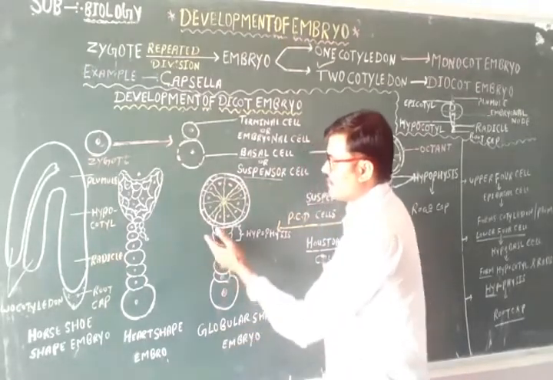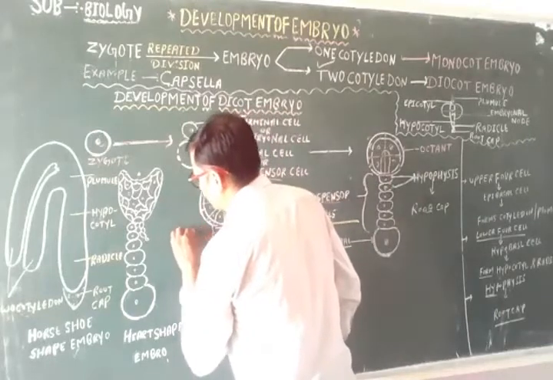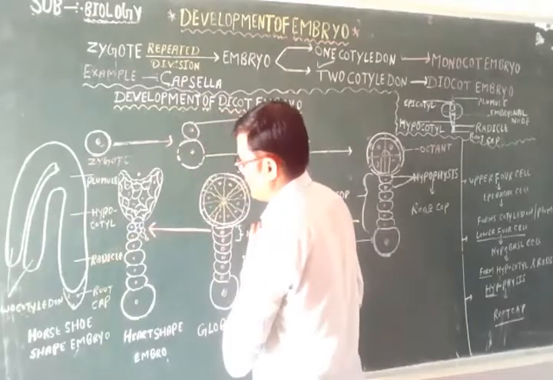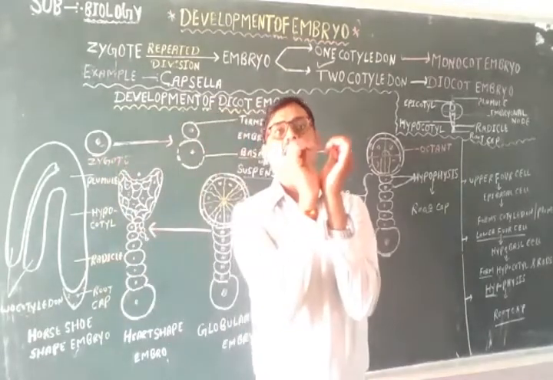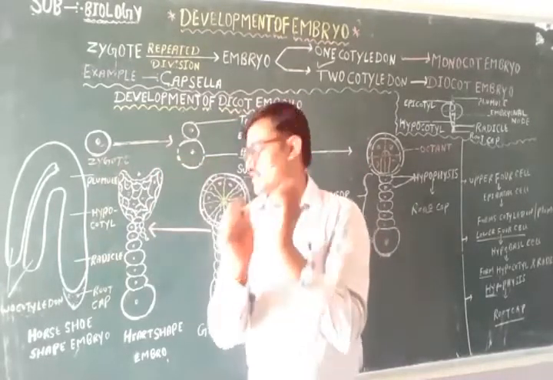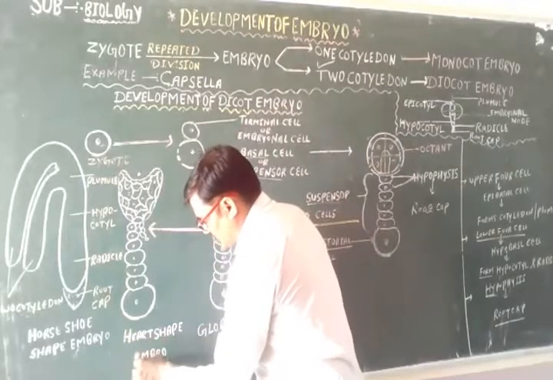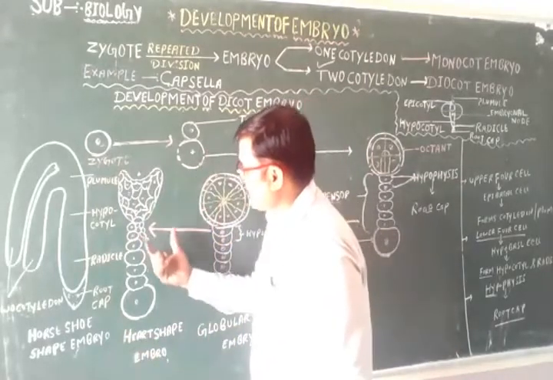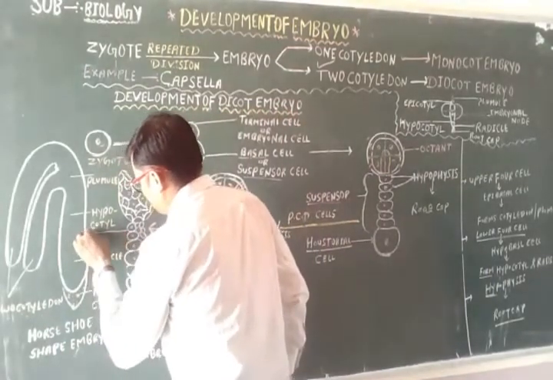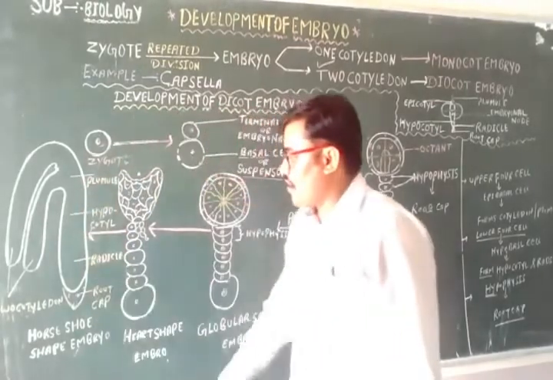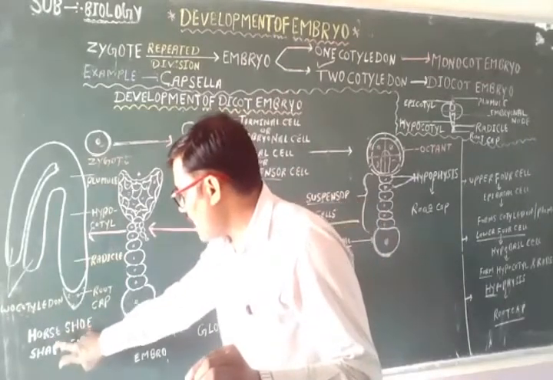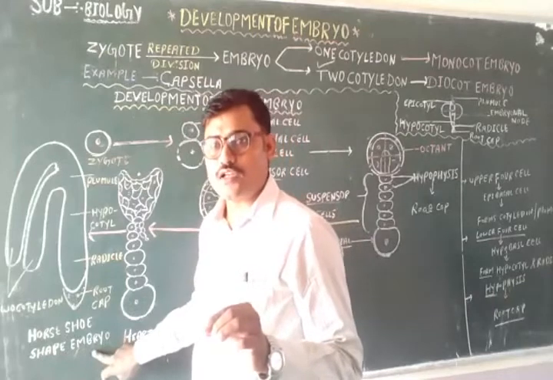Then this globular shaped embryo converts into, you see, a heart shaped embryo. This is the structure like a heart. This one looks like a heart. That's why I have mentioned here heart shaped embryo. And after the heart shaped embryo, it forms the horseshoe shaped embryo. All the points are mentioned in the NCERT.